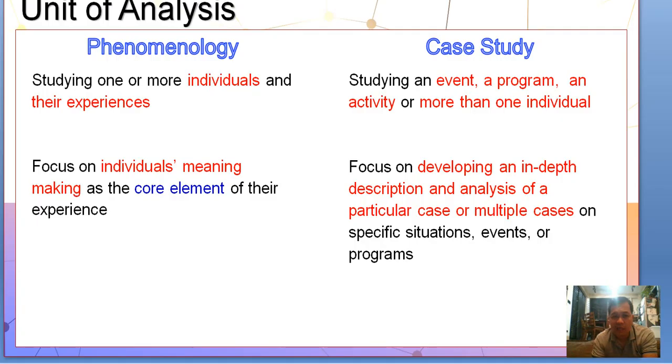While in a case study, studying an event or program, an activity, or more than one individual. So you have a focus on developing an in-depth description and analysis of a particular case or multiple cases on specific situations, events, or programs. So that's a case study.